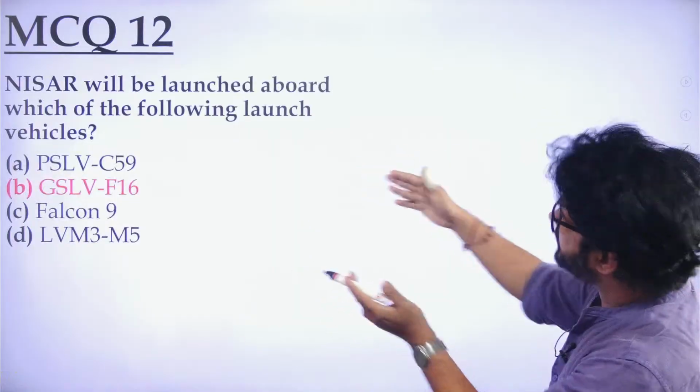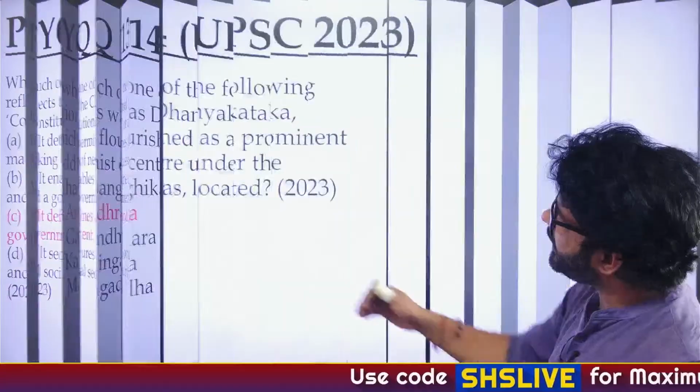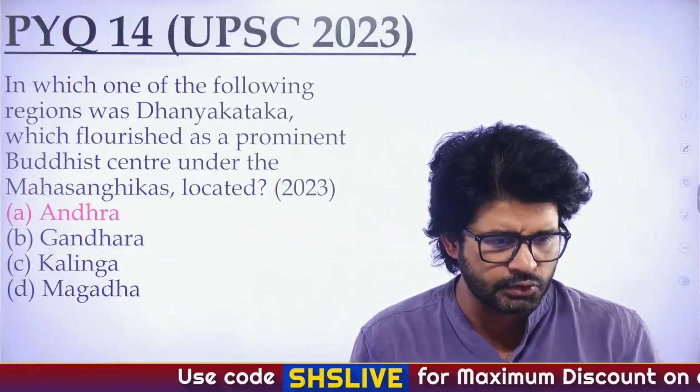So again, the 12th answer is B, the 13th answer is C, and the 14th answer is A, that is Andhra. Hope you understood all of these things.